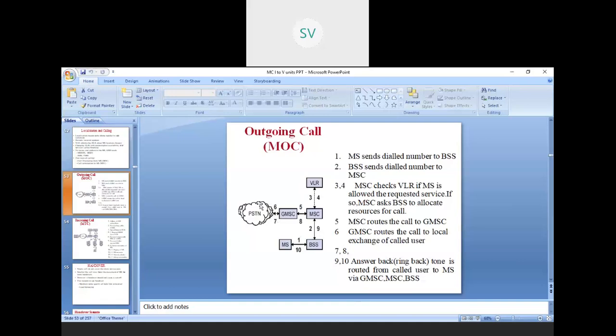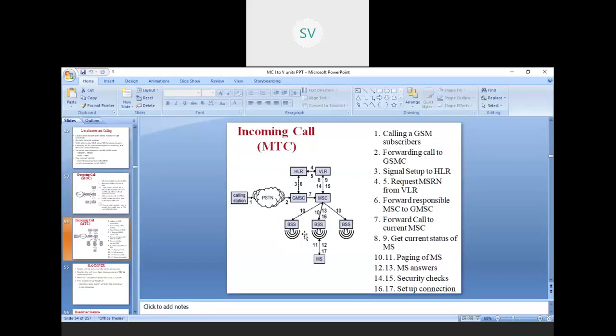Again it reaches the MSC. Once it reaches the MSC, there is no more visited location check. It directly goes off to the BSS, and the BSS will send the call to the MS. Then that is the actual time, after all this process, where you will be listening to the ringtone of the other person. So this is the procedure which happens when you call your friend's mobile or someone's mobile.